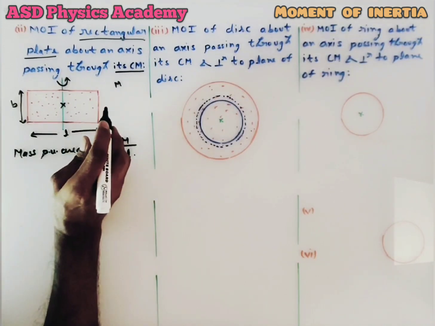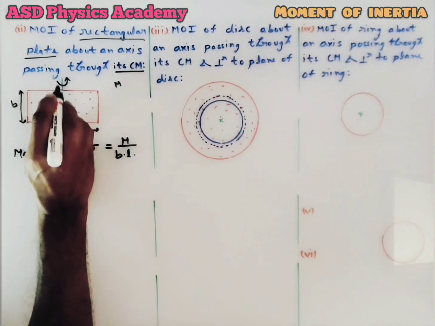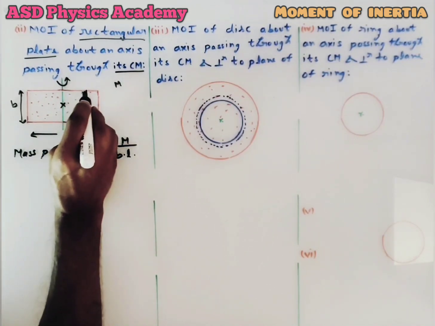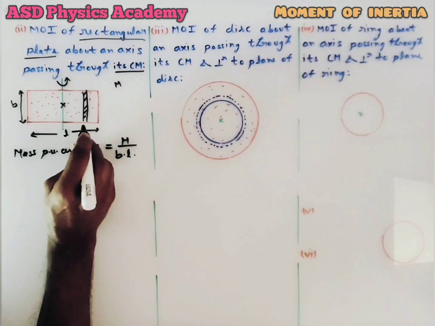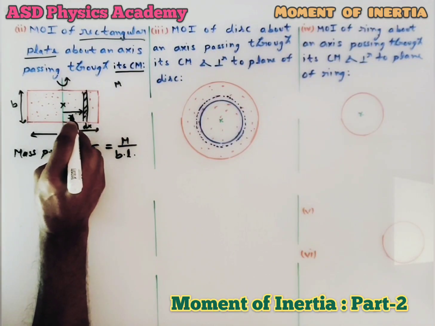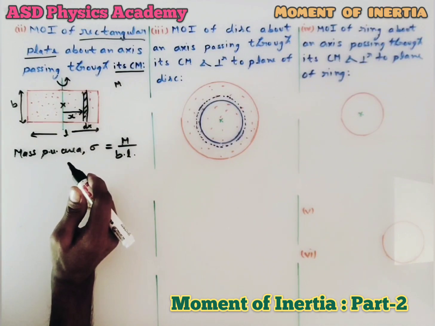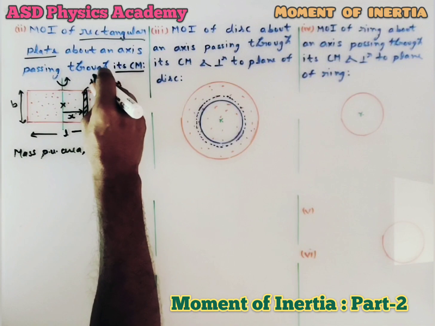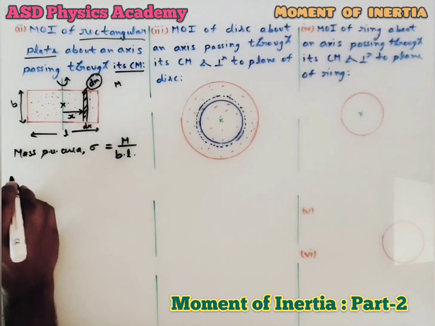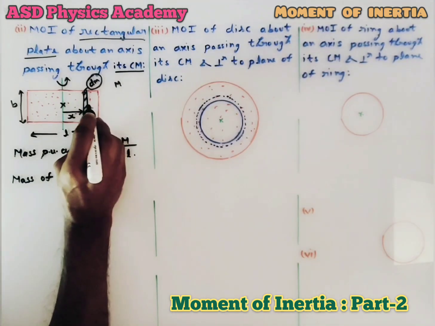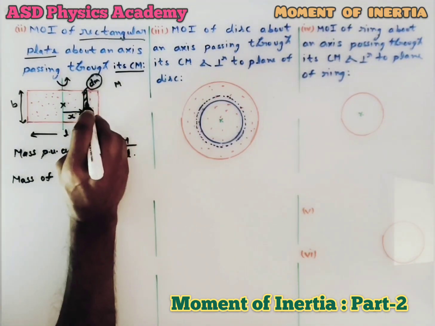Now, to calculate the moment of inertia of this plate about this axis, I will take a very small strip of thickness dx at a distance of small x from the axis of rotation, and let's take the mass of this strip as dm.